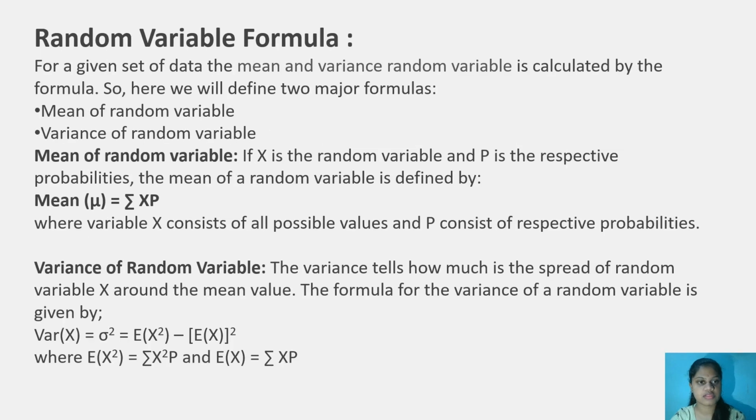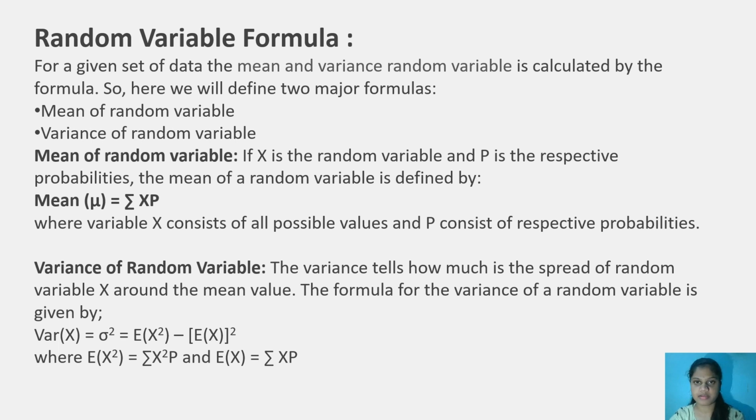Next, we move on to the next topic, random variable formula. For a given set of data, the mean and variance of a random variable are calculated by the formula. So, here we will define two major formulas, that is mean of random variable and variance of random variable. Mean of random variable. If x is a random variable and p is the respective probability, the mean of random variable is defined by mu or mean equals sigma of x and p, where x consists of all possible values and p consists of respective probabilities.